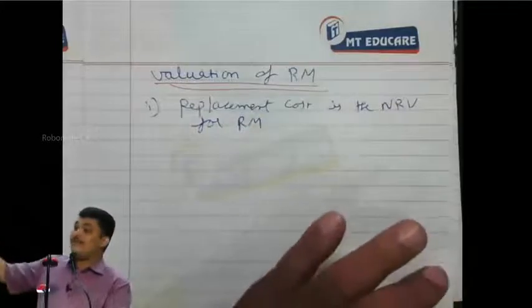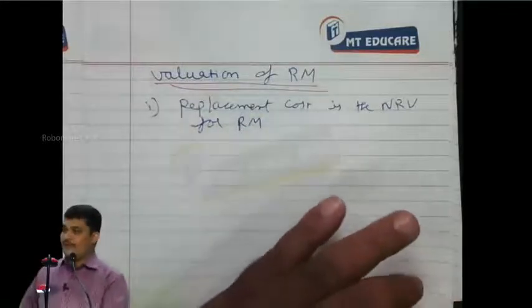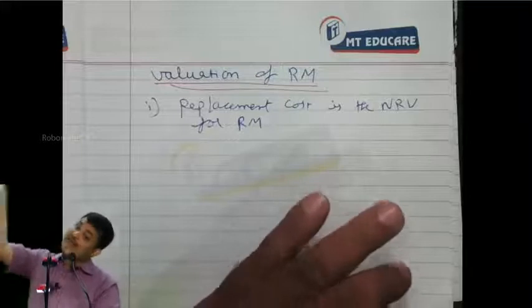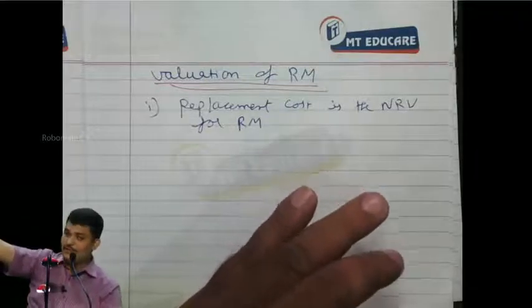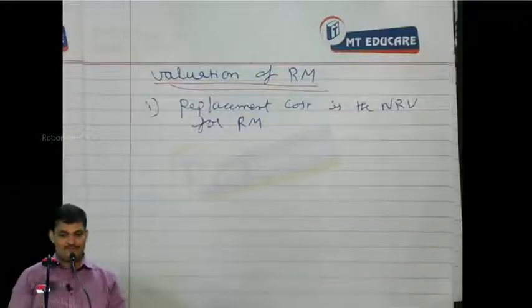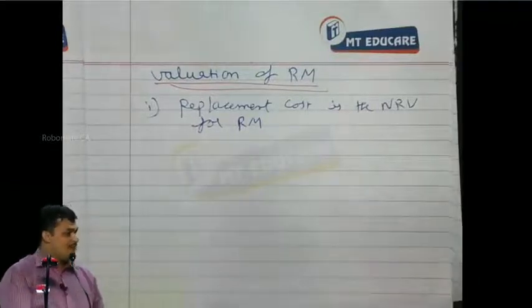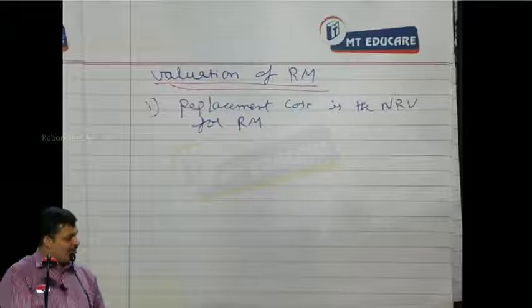See what is the valuation for finished goods. If the finished goods NRV is higher than the cost price of finished goods, then you value the raw material only at cost.